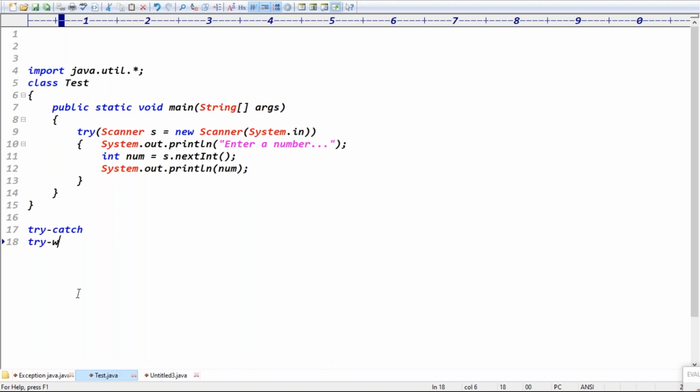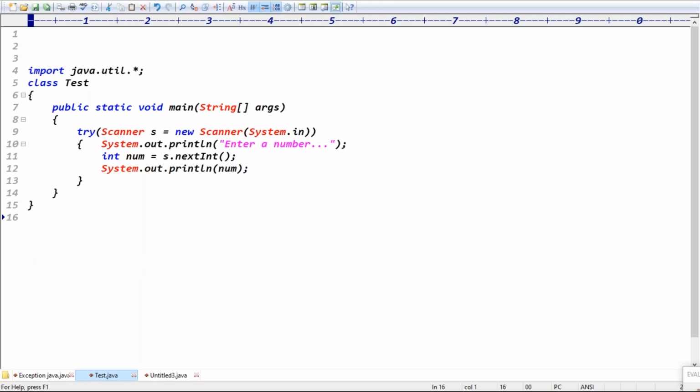And even try finally is valid syntax. So try catch is valid, try with resources is valid, try catch finally is also valid, and try finally is also valid syntax. Are you clear now?